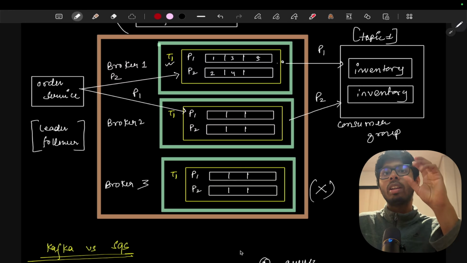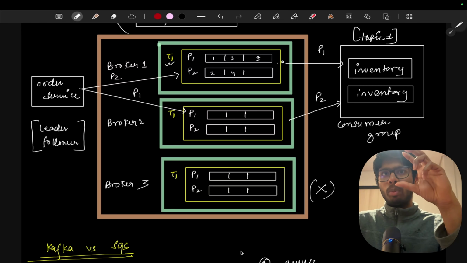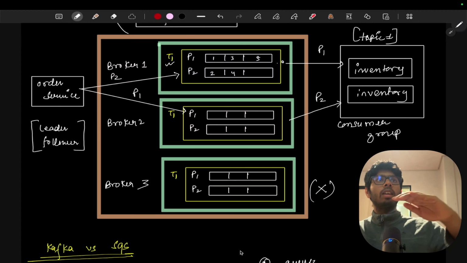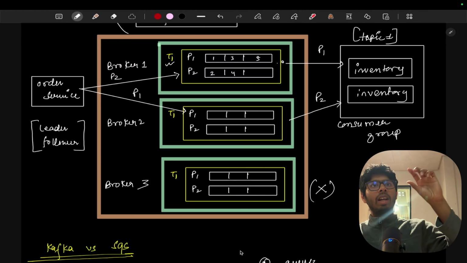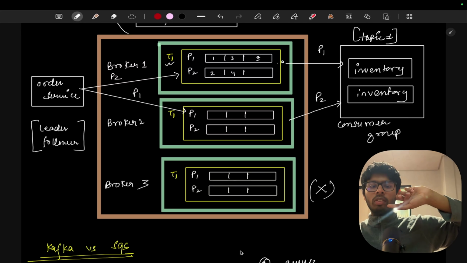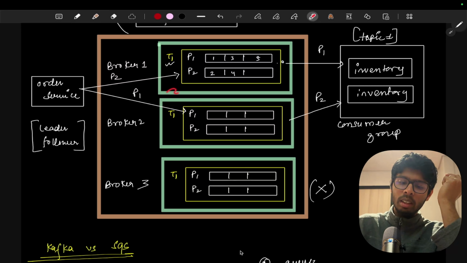What is fault tolerance? Let's say broker 1 goes down, we still have the whole data of the same topic. So all the topics will exist in all three brokers. Broker 1 will have the topic and do all the read and write operations, but all the data of that topic will also be replicated to broker 2 and broker 3.